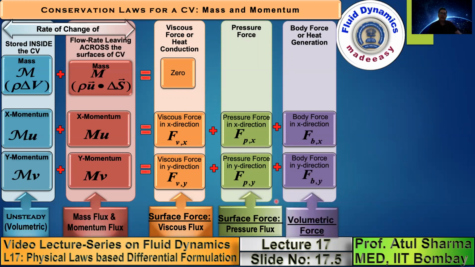Whereas if you consider the other forces, like the force due to the pressure in a fluid and the viscous force, as I mentioned, between the different layers of the fluid, when there is a relative velocity, there is a resistance between the different layers due to a fluid property called viscosity, due to which there is a force called viscous force. This viscous force also acts on the surface area. So the viscous force and pressure force are surface forces, whereas the body force due to gravity, electric field or magnetic field is a volumetric force.